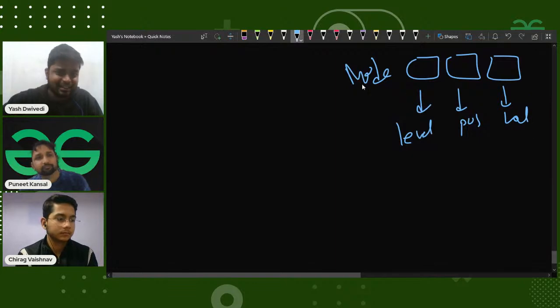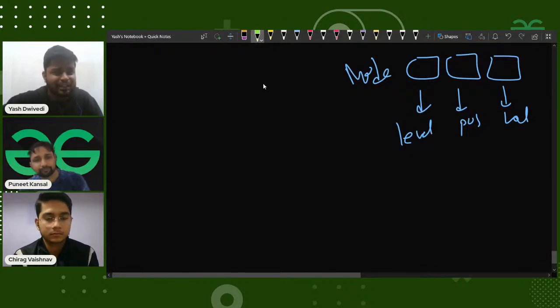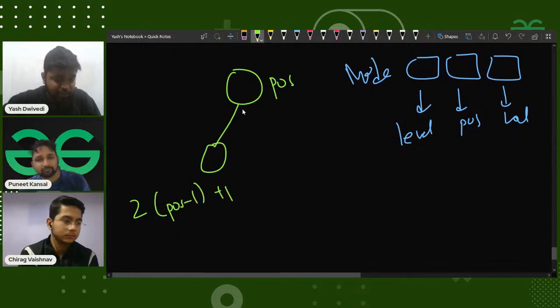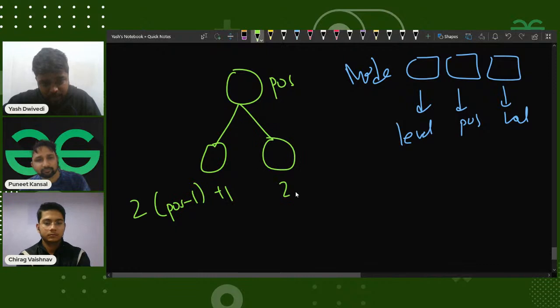If my parent's position is pos, then my left child's position would be 2 times pos minus 1 plus 1, and the right child's position would be 2 times pos minus 1 plus 2, right?